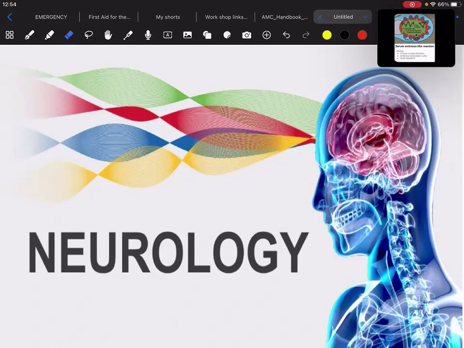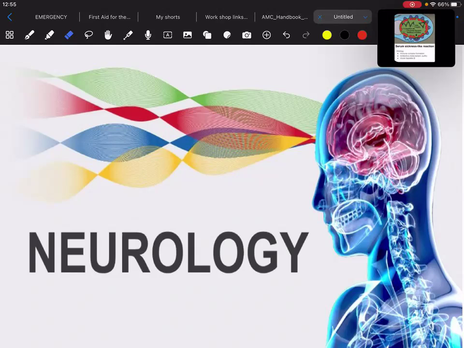Hardly will you get one or two questions from the neurology part. The rest of the questions will be scattered among the other systems. So if you have to skip one chapter from your medicine and surgery part, you can skip neurology. Neuromedicine and neurosurgery are not important for the AMC examination, but there are some topics which are frequently asked. If you don't have time, then you can skip this.